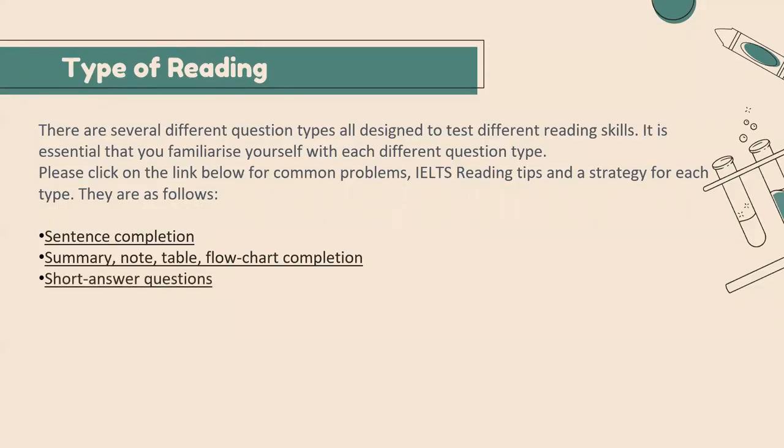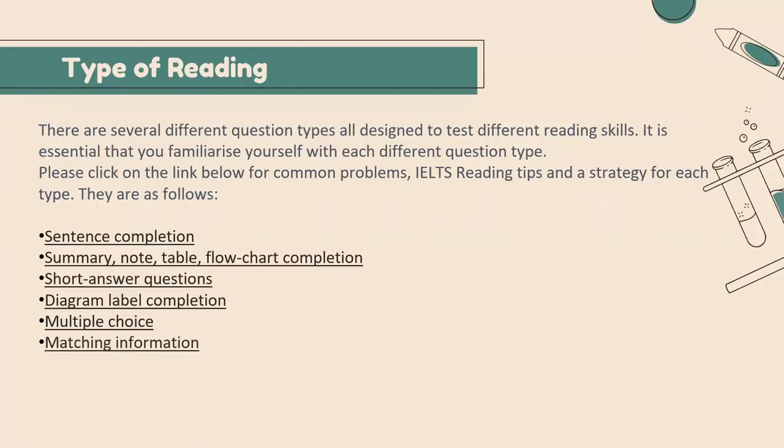Then the short answer questions, where your answers can be a maximum of 3 words, not more than that. Then next is diagram labeling. Then the next type is multiple choice questions. They will give you multiple options, and from those options sometimes you need to choose one option or two options, or they will guide you very clearly how many options you need to choose from the options. Then match the information. So these are the types of the reading.